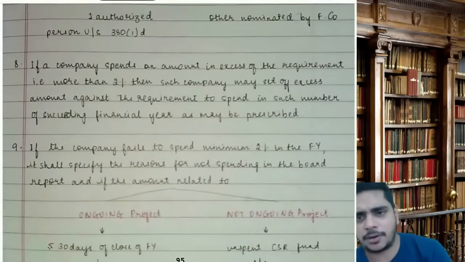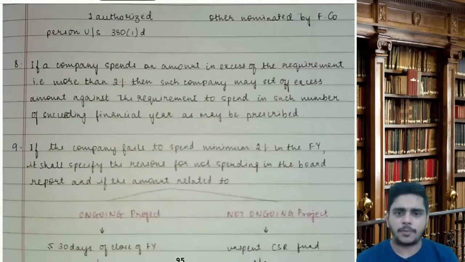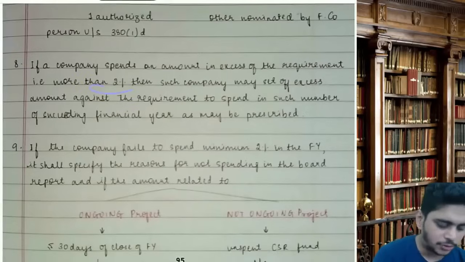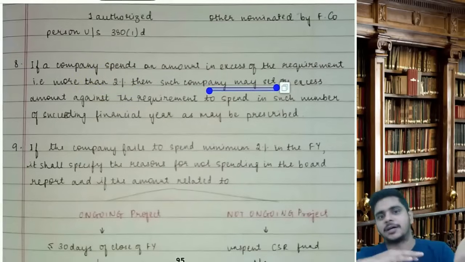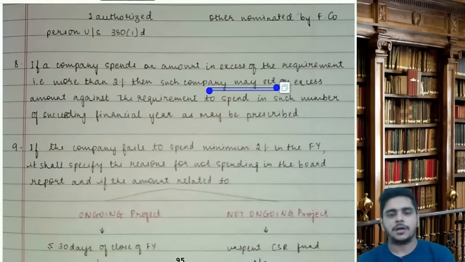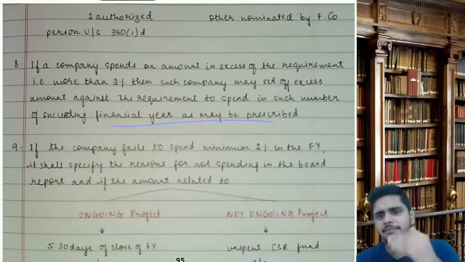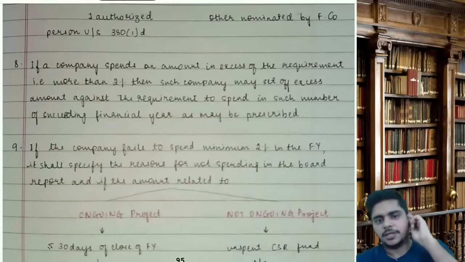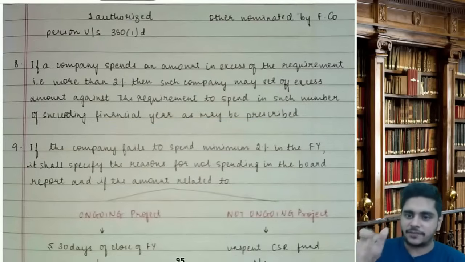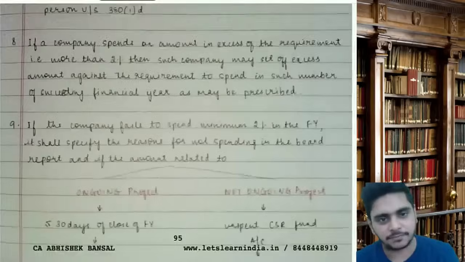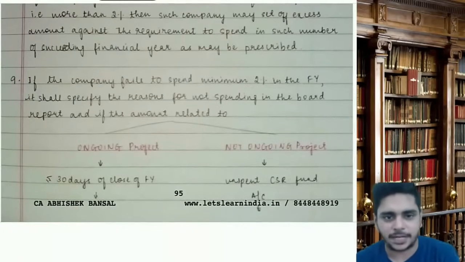If a company spends amounts in excess of the requirement, that is more than 2%, then such company may set off the excess amount against the requirement to be spent in such number of accounting years as may be prescribed, and they have prescribed it can be adjusted in the next 3 years. If you have spent 2.5%, that 0.5 is extra, you can adjust it in the next 3 years. But here you will write as may be prescribed.